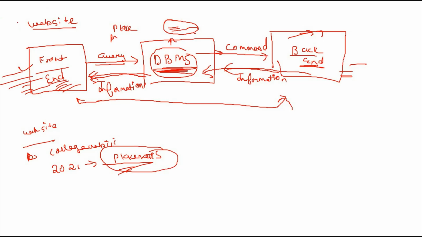This is related to the end user, meaning application programmers or the end user.